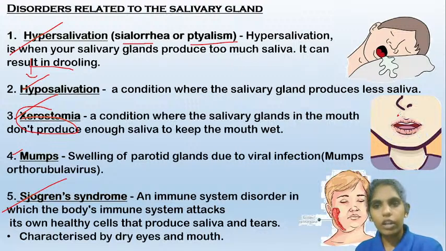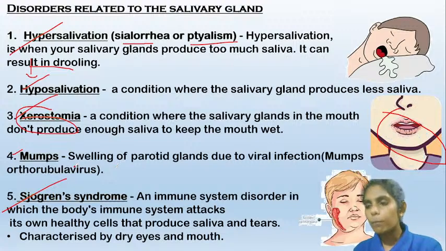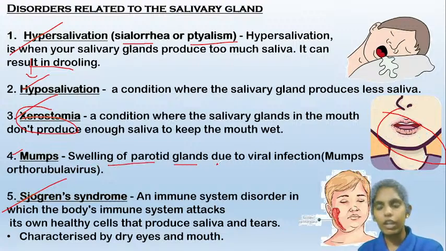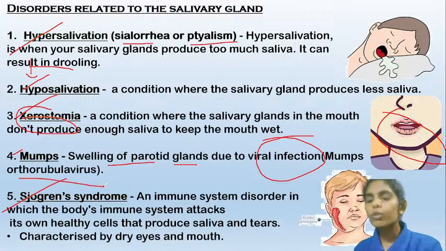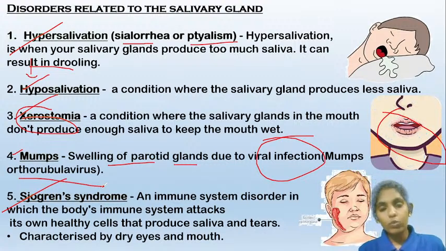Here you can see this condition. This is xerostomia. And then mumps. Mumps is the swelling of the parotid salivary glands. It is due to a viral infection caused by the orthorubula virus. This virus will cause the swelling of the parotid glands, and this condition is called mumps.